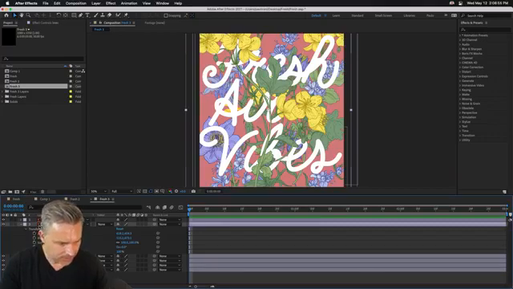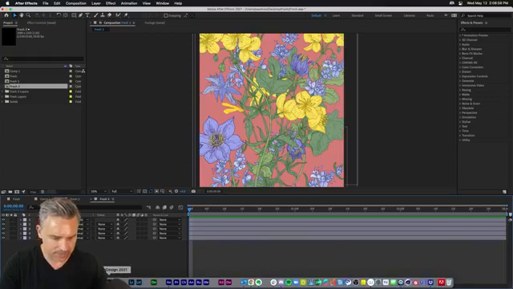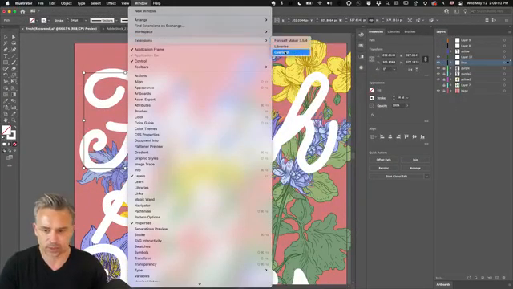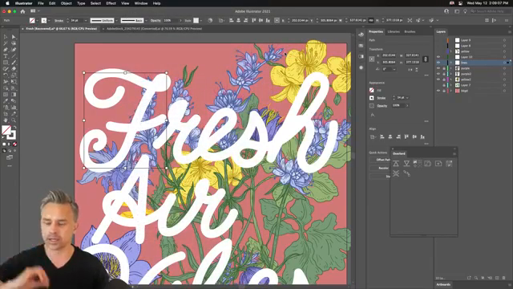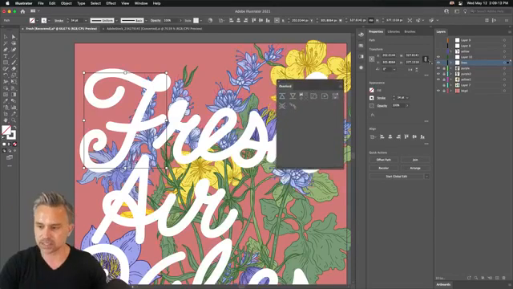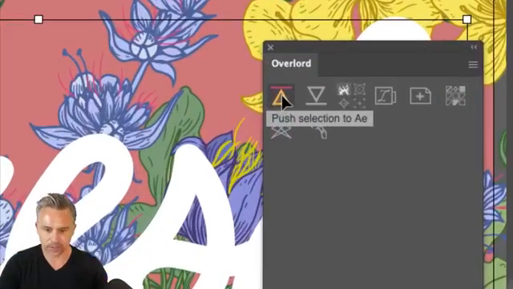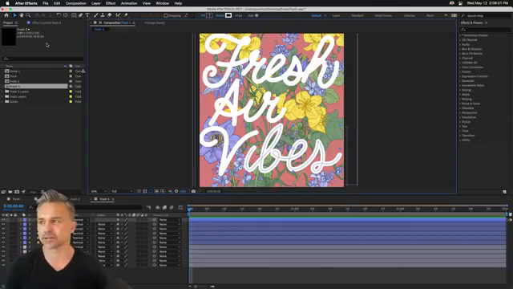But this is what I want to do. I want to bring in these lines using something called Overlord, which I think is really cool. Overlord allows you to jump from Illustrator and Photoshop into After Effects really easily. So I could just select everything, and then right here, here's my magic button. Boom. Push everything to After Effects. Bam! There's where everything is.